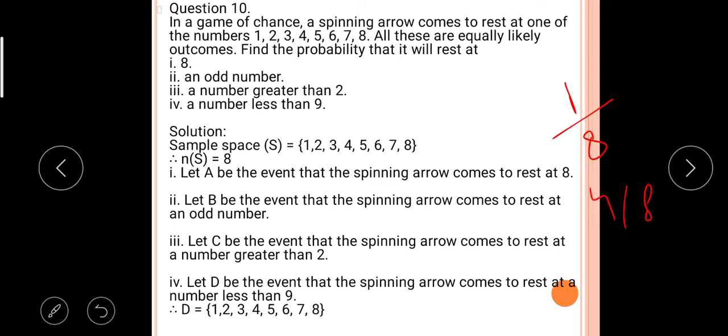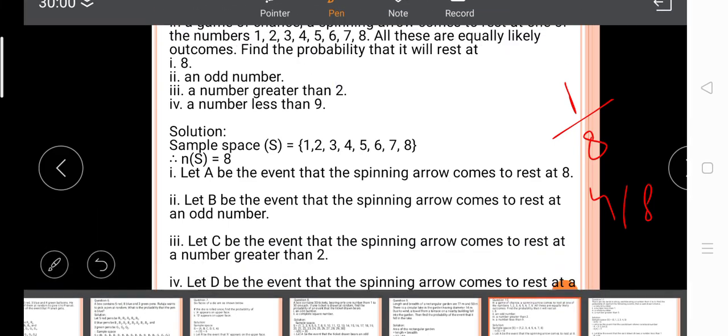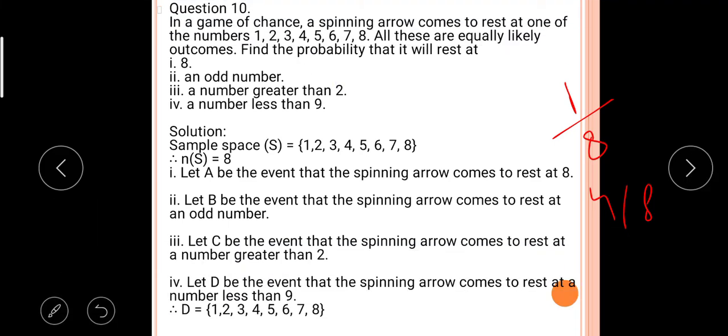Then see the event: the spinning arrow comes at a number greater than 2. It is greater than 2: 3, 4, 5, 6, 7, 8. Total are 6. So 6 by 8. And here the arrow comes at a number less than 9, so it is 8 upon 8. So in this way you have to find out the probability. This question I explained, but this is a homework question.